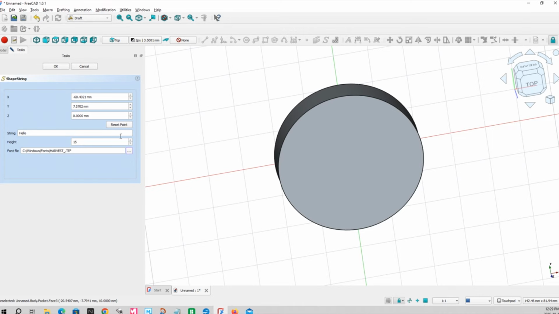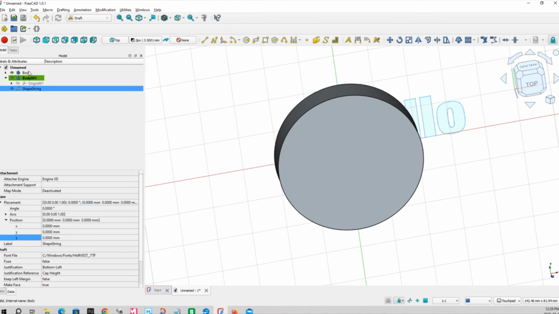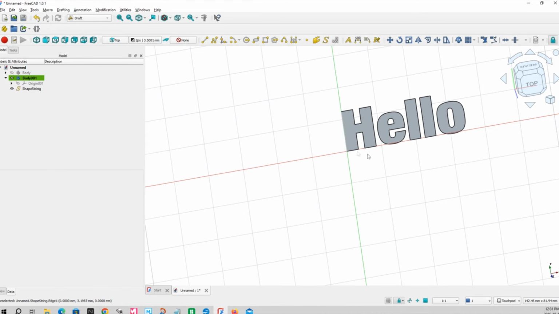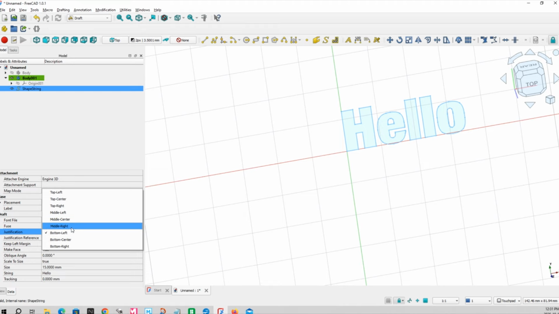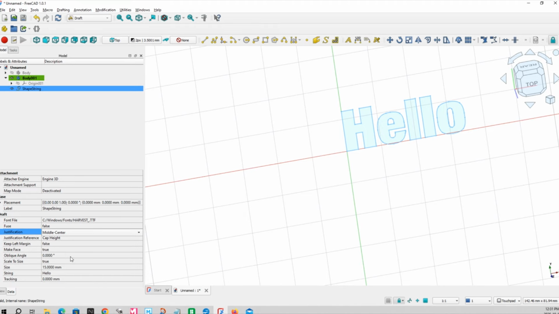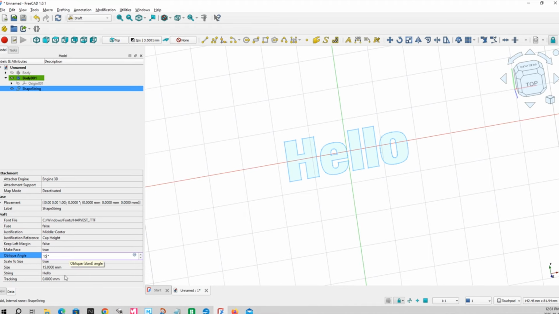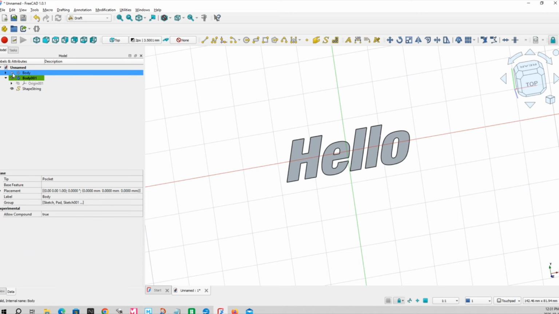Open it, and don't forget to hit your reset point, and then OK. So it's there. Okay, so why don't we do our normal thing here? Justification, middle center. Let's put a little slant to it. There you go. It's there.